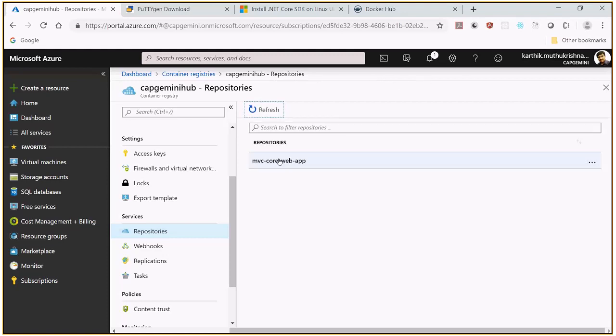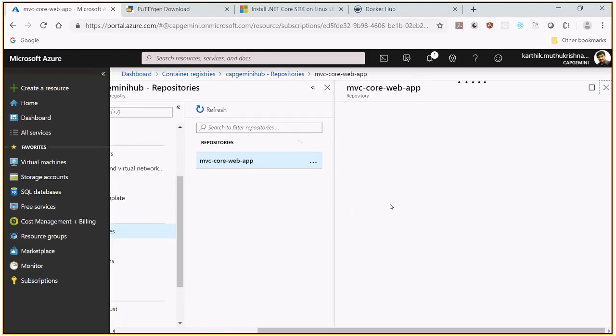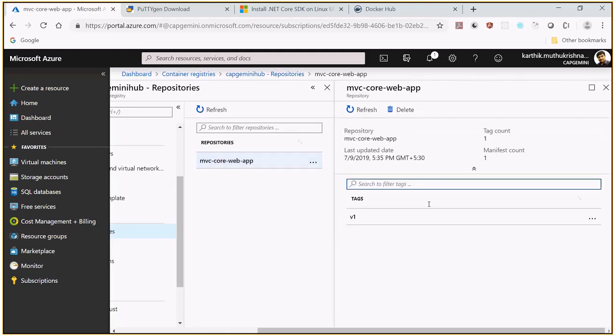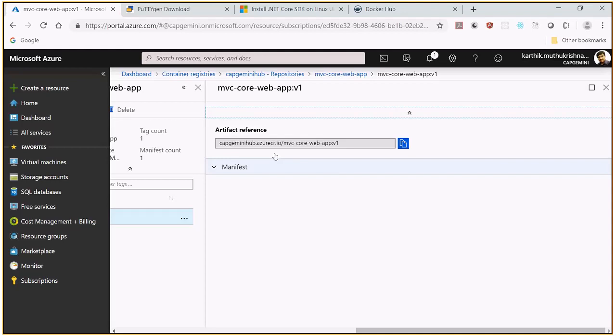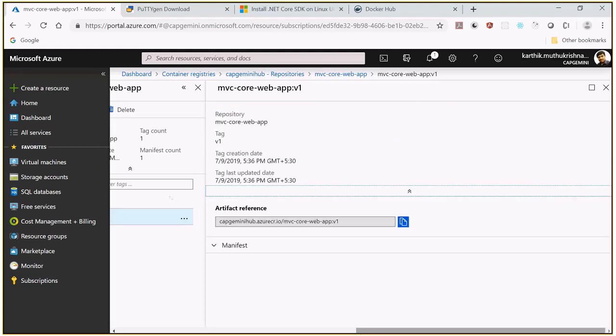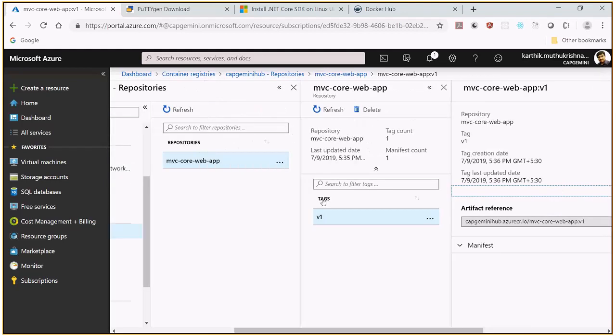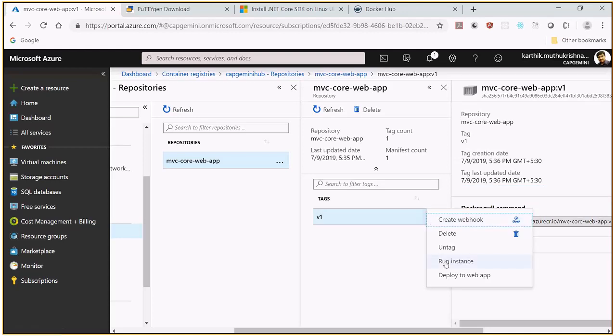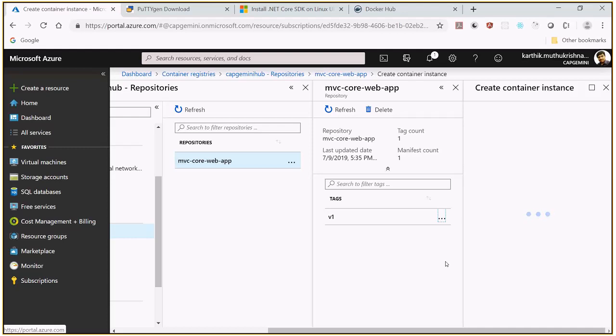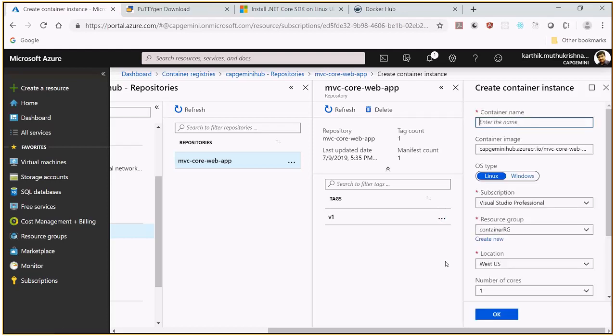When I refresh it, you should see that particular image. Yes. So when I open that, this is a repository, and in that repository there's a folder kind of thing. In that folder, we have the V1. This is where version 1 is. So this is your image. The interesting part here is, if you want to run this, when it is available in the container registry, you can simply click this context menu and say please run the instance. When I say run the instance, it will create the container instance for you. So from the image, like a template, I can create n number of instances.